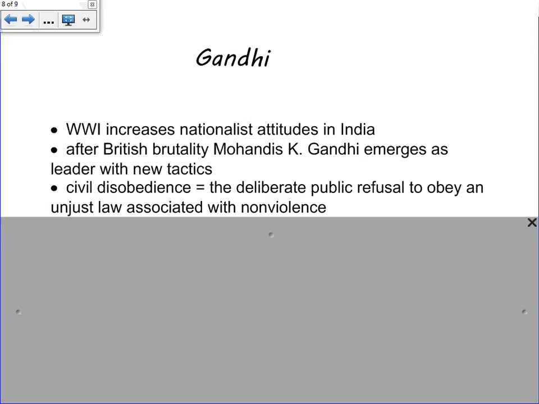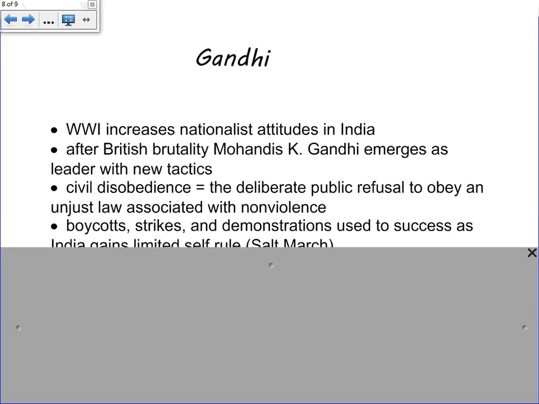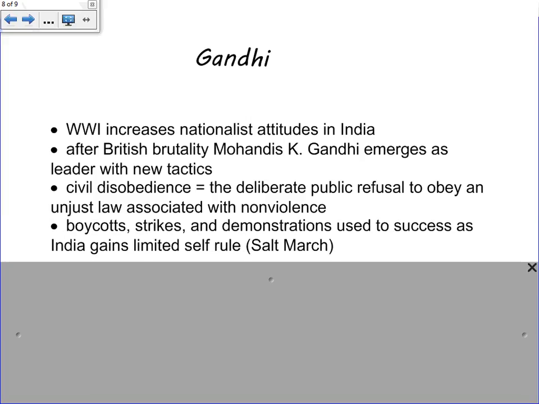Dr. King and other followers of the Civil Rights Movement learned a lot from Gandhi and the Indian people and how they were able to take on a greater force in Great Britain and have a fair fight against them using these tactics. The most famous is called the Salt March. The Salt March was a combination of a boycott and demonstration.